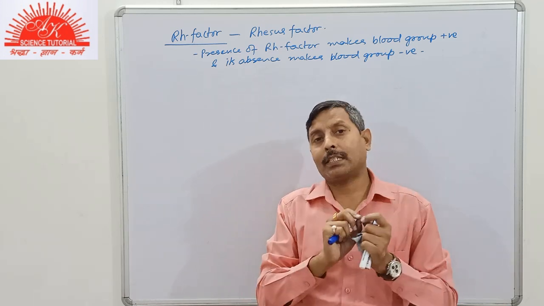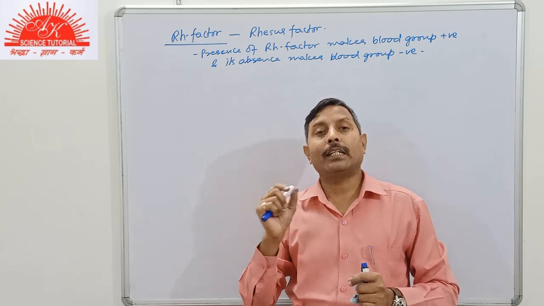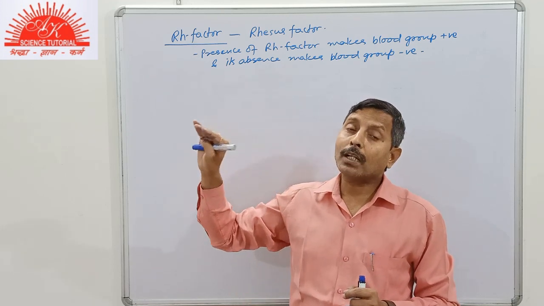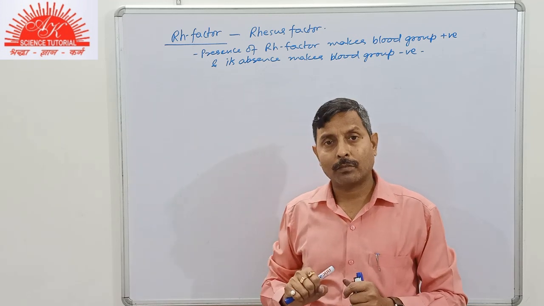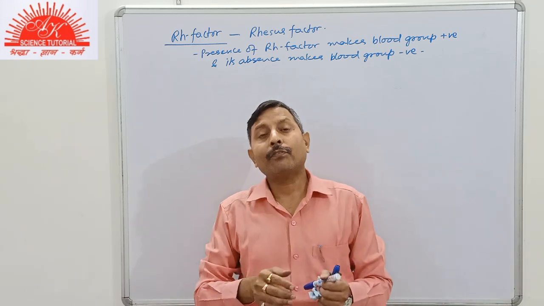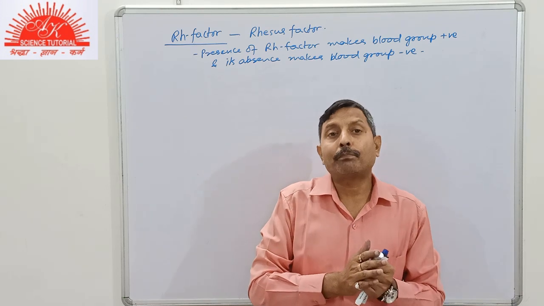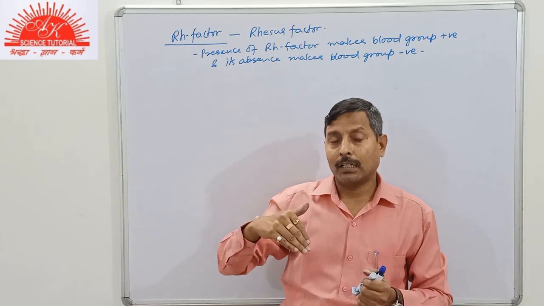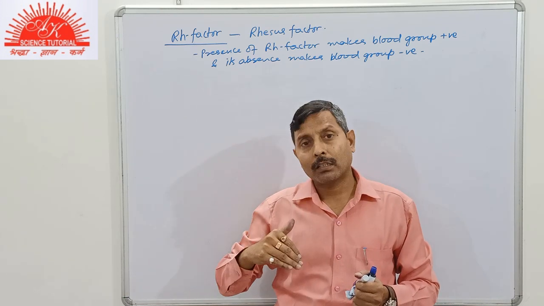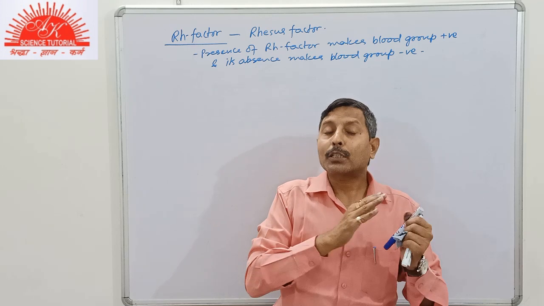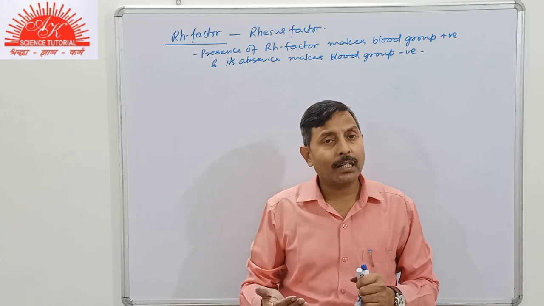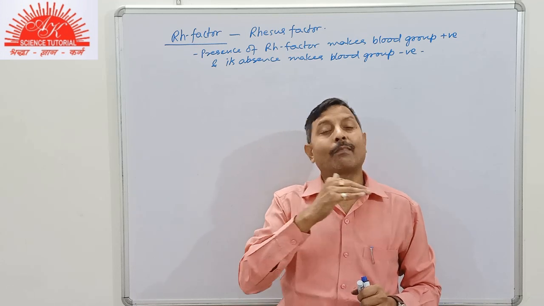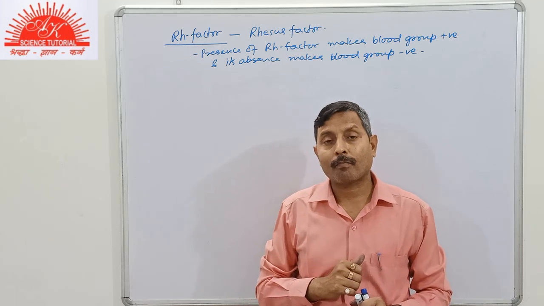Like if a patient has blood group A negative, then the donor should have blood group A as well as negative. Because if an Rh negative person receives Rh positive blood, in that case its blood gets sensitized, antibodies are produced against it, and then it will become harmful for the patient.